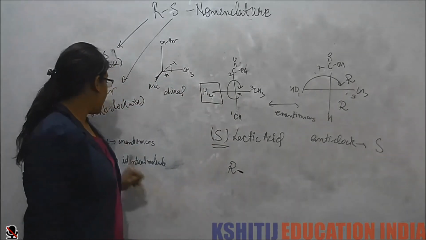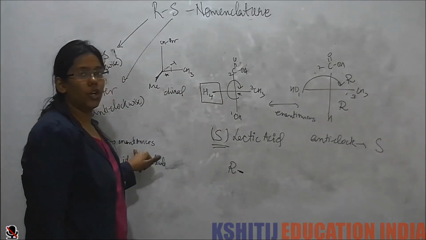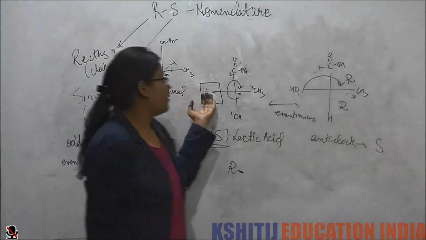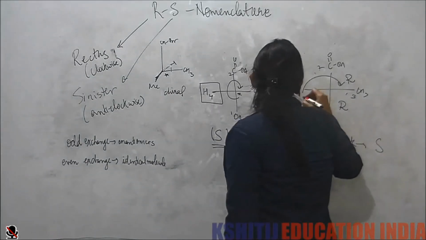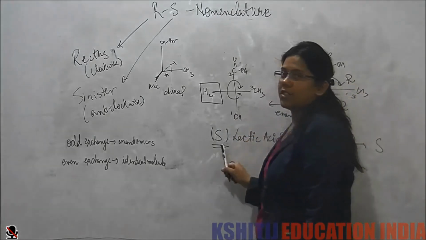Because we saw that if we do one exchange to get an enantiomer, its configuration is the inversion of this.